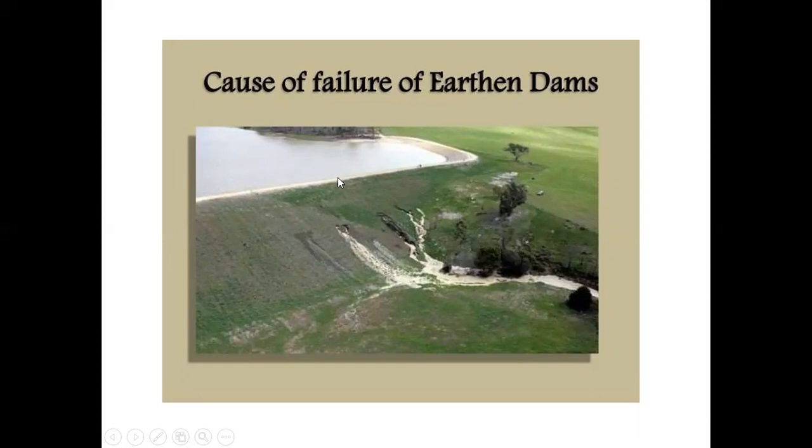This image shows the piping through the earthen embankment. This is the embankment, and water is removed from this embankment. Sloughing action.